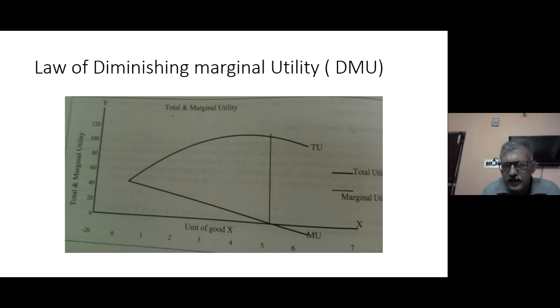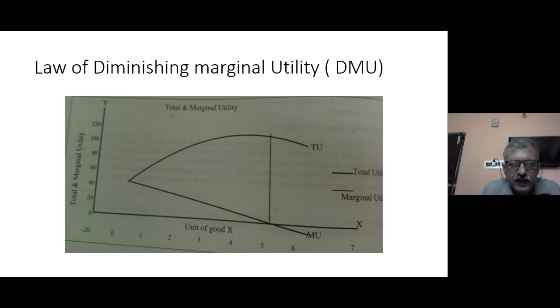You can see this in a graph. The picture is on the screen. On the x-axis, the quantity of goods is mentioned, and on the y-axis, it's the utility. Let's see it with our previous example. At point 1, when you have consumed the first ice cream, your rate of satisfaction was 40.